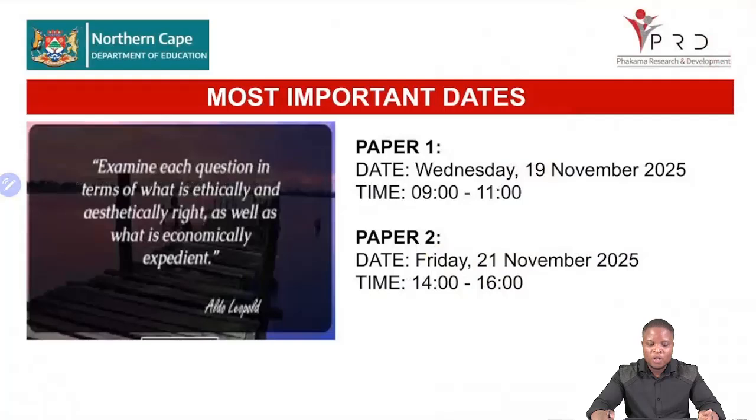So our important dates: we are writing Paper 1 on Wednesday the 19th of November 2025, and then Paper 2 is on the 21st of November 2025. If you look at the time in between Paper 1 and Paper 2, you see that you do not have much time, so your preparation should start as soon as possible.